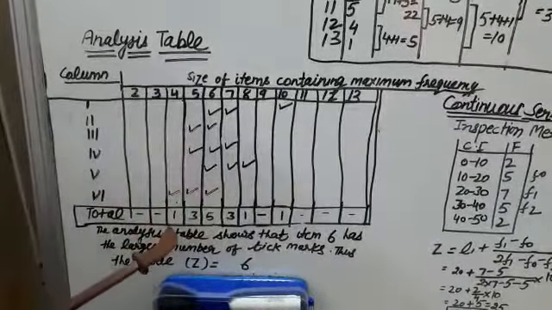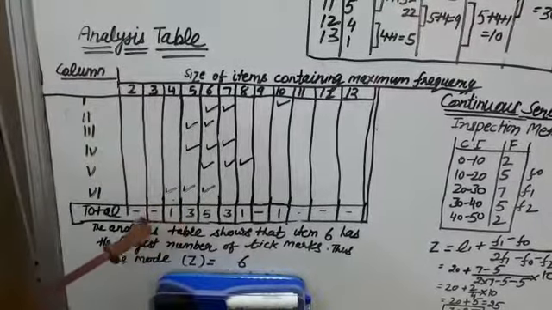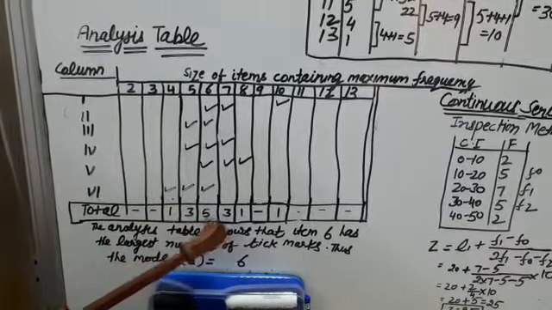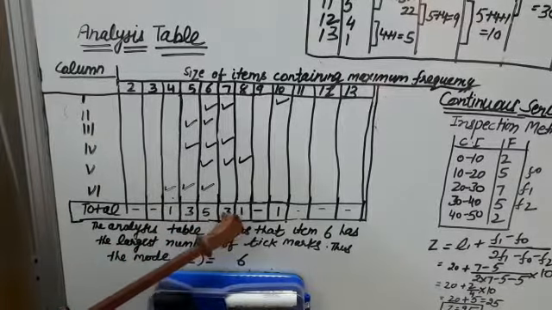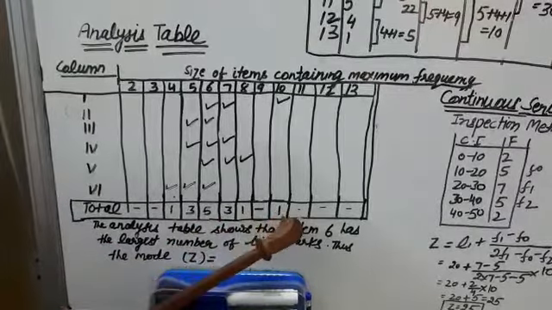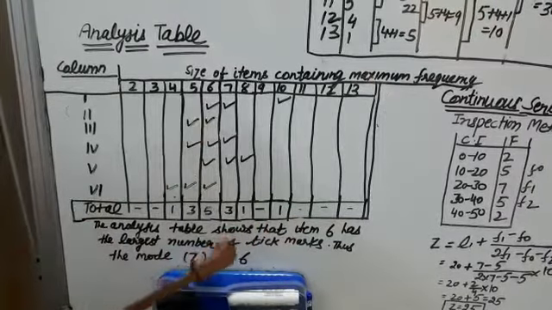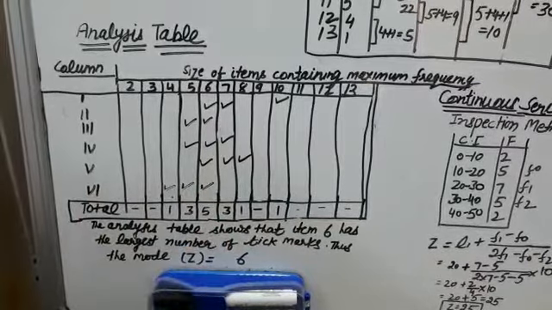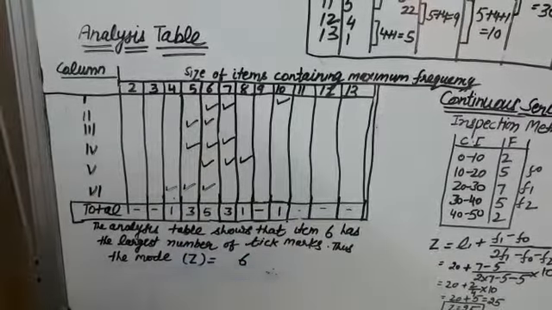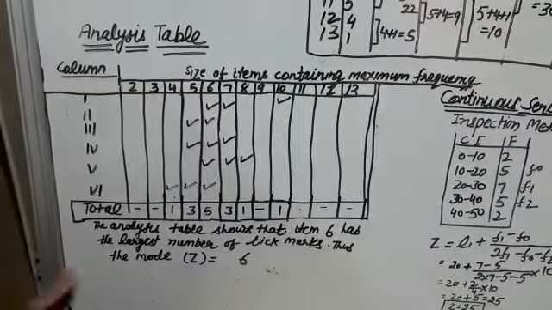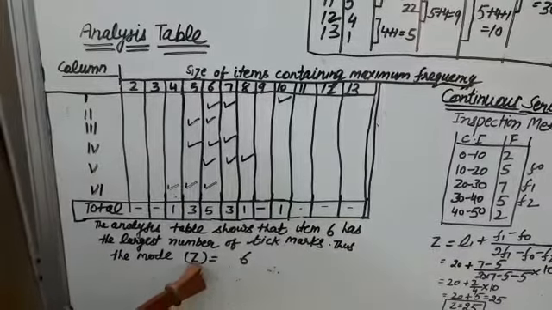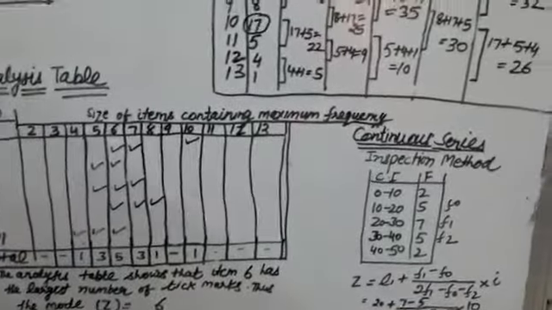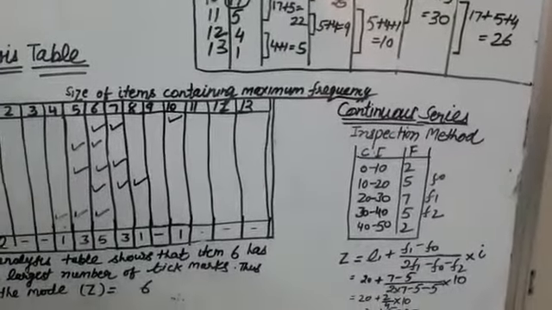Now let us total these. In this case no tick mark, no tick mark. Here is 1, 3. Here we are having 5, then 3, then 1 and 1. So it is clear. Size 6 is having the maximum number of tick marks. So this is the modal value. So mode is equal to 6. This is how we draw the grouping table and analysis table.